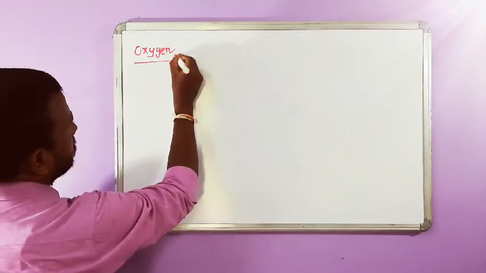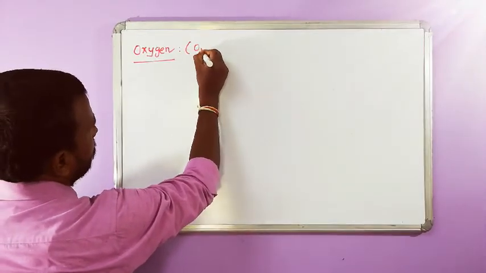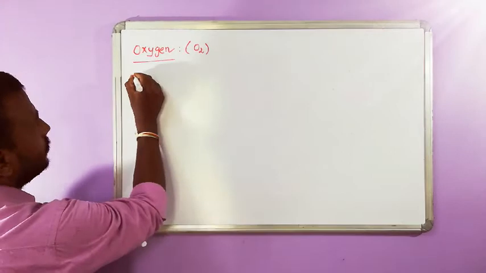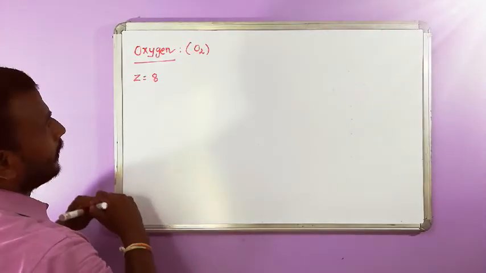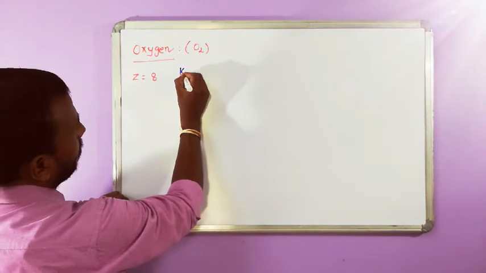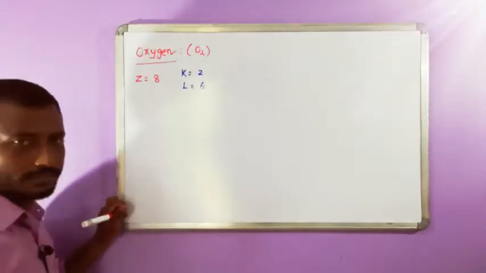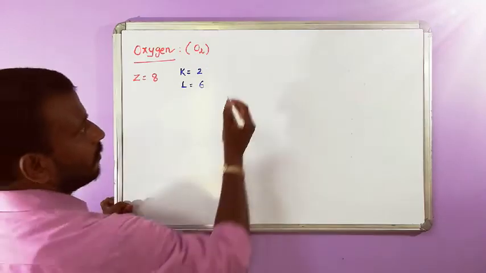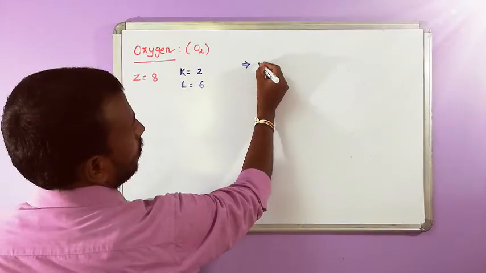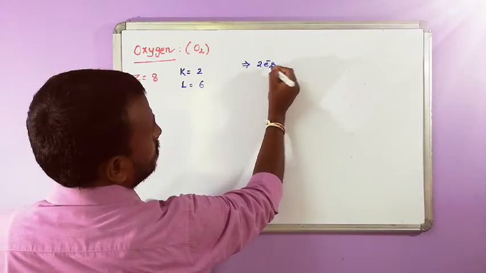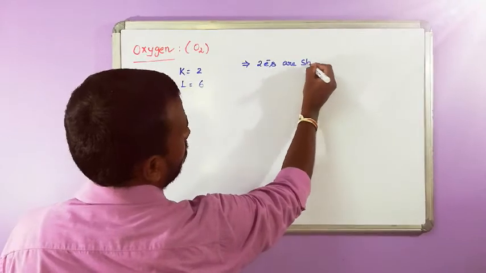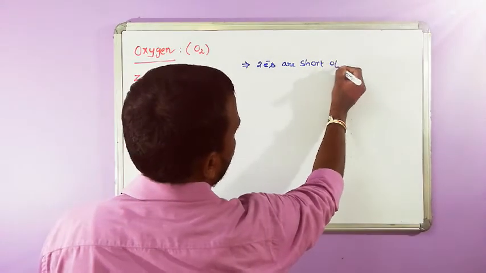How does oxygen exist in the atmosphere? As O2. Z is equal to 8, and it has K shell 2, L shell 6. So 2 electrons are short of octet